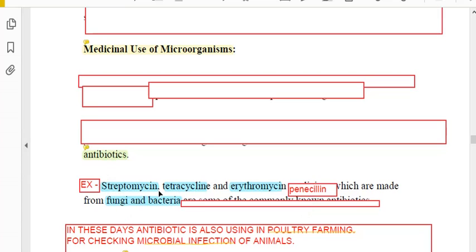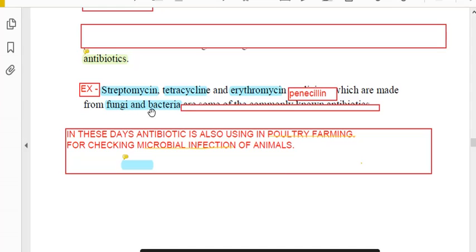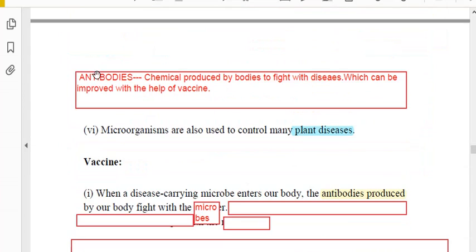For example, streptomycin, tetracycline, erythromycin, penicillin. You will learn these names by heart. They are prepared with the help of fungi and bacteria. These days antibiotics are also used in poultry farming, and for plants, animals and humans, to prevent the growth of microorganisms.